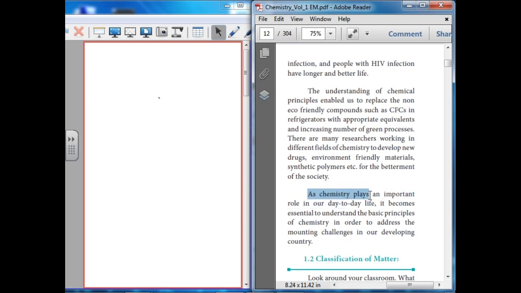As chemistry plays an important role in our day-to-day life, it becomes essential to understand the basic principles of chemistry in order to address the mounting challenges in our developing countries.